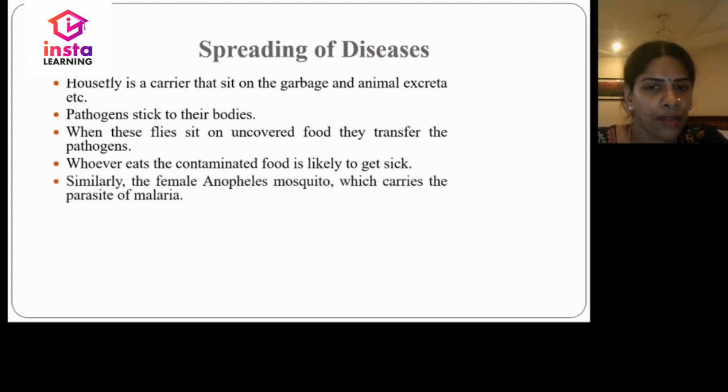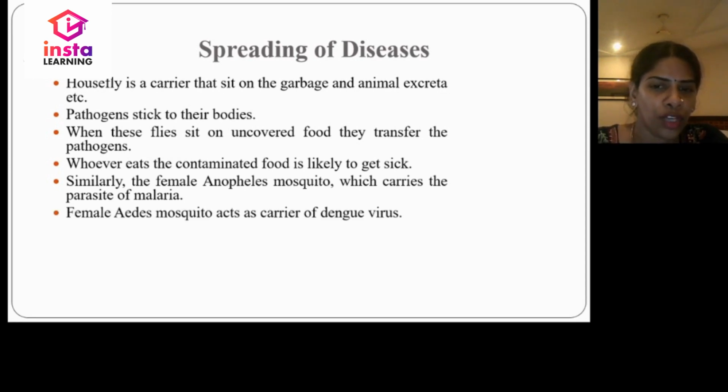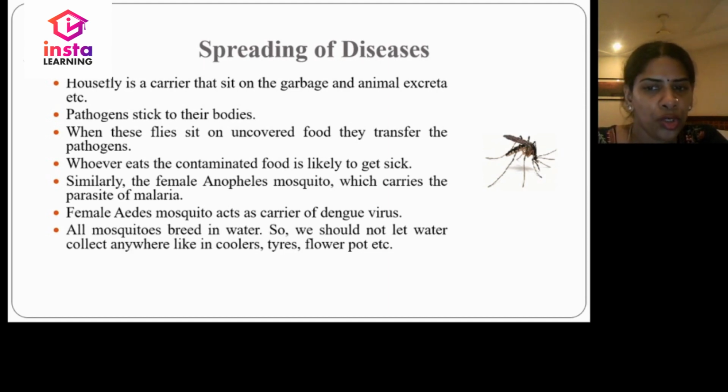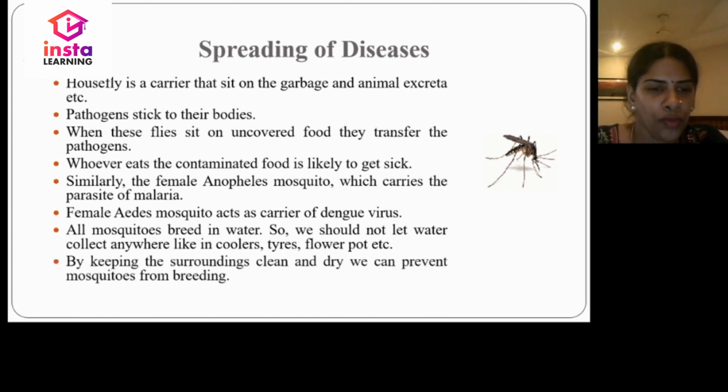The female Anopheles mosquito acts as a carrier of the parasite of malaria. The female Aedes mosquito acts as a carrier of the dengue virus. All mosquitoes breed in water, so we should not let water collect anywhere, like in coolers, tires, flower pots, etc. If we keep the surroundings clean and dry, we can prevent mosquitoes from breeding.